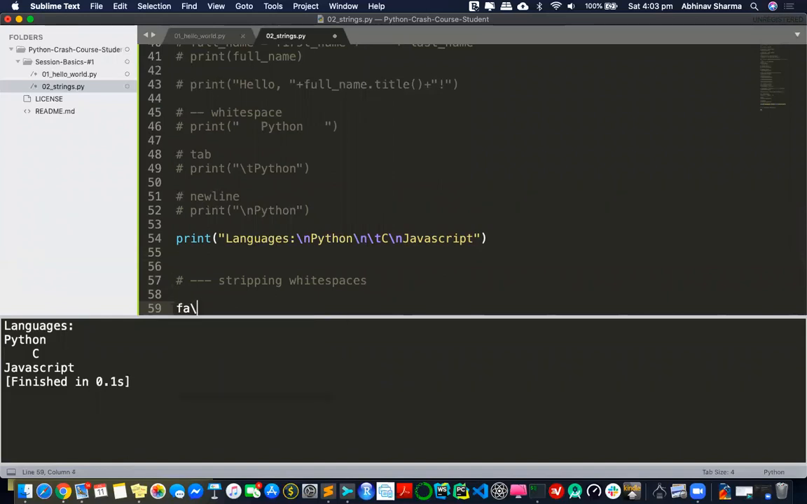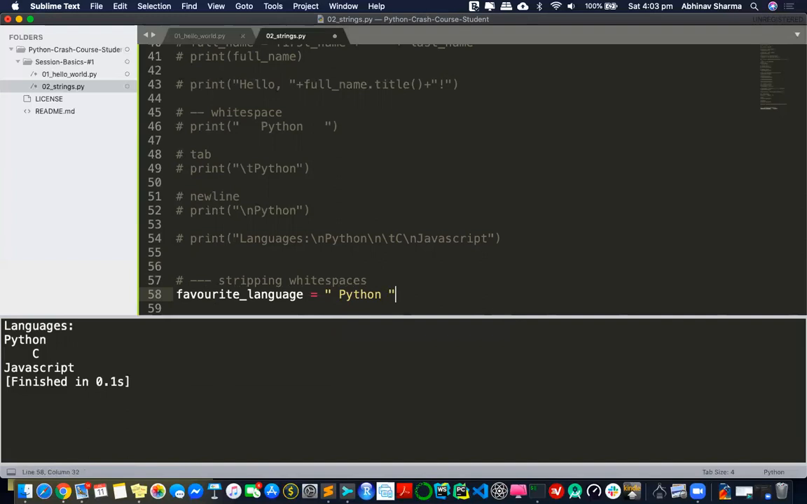So let me create a new variable. Let's say my favorite language. And I say it's Python. And see, I have a space at the beginning. I have a space at the end.